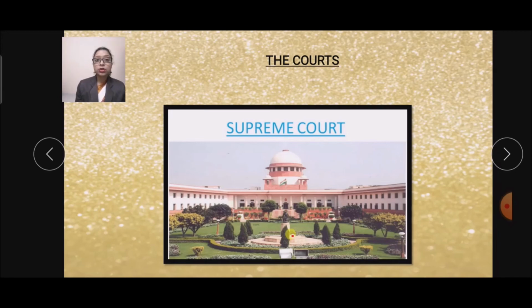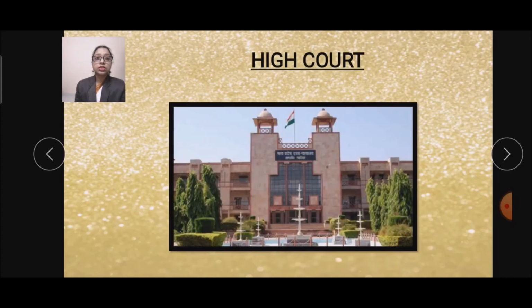And the highest court in a state is the High Court. Here you can see this is the highest court of a state, Madhya Pradesh. And there are district courts at the district level. So you know the district of a place Itarsi. Yes, the district of Itarsi is Hoshangabad. So in Hoshangabad there is a district court. You can see a High Court in every state, and the Supreme Court is the highest court of our country, India.